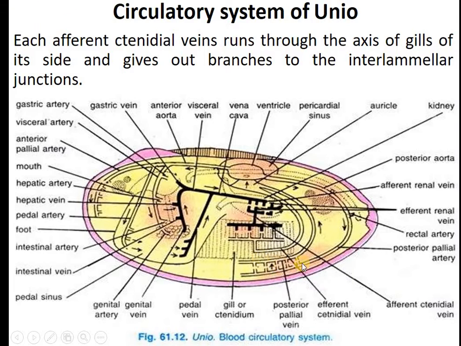So this is the deoxygenated blood from the kidney to the gills, and in the gills exchange of gases occurs, and here the oxygenated blood moves in this direction. Sorry, this is the posterior pallial vein. Now this blood moves in this direction.